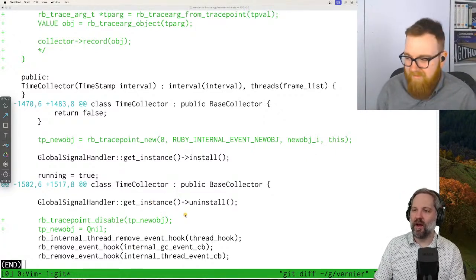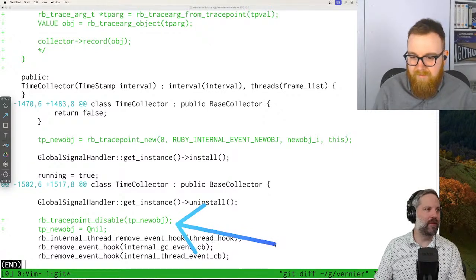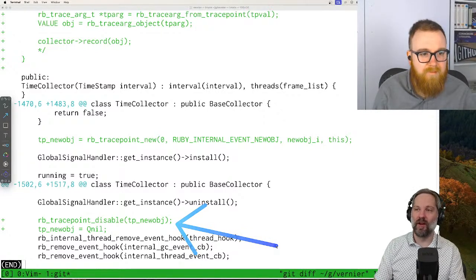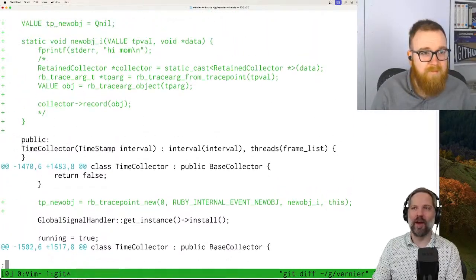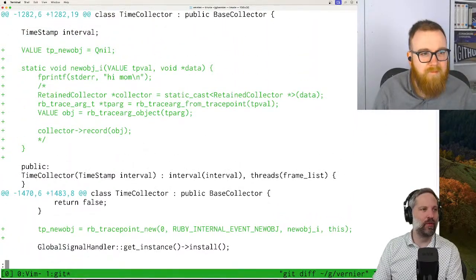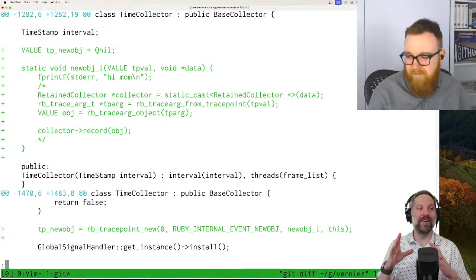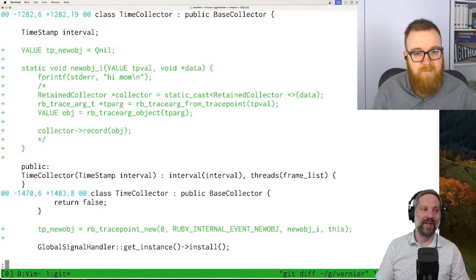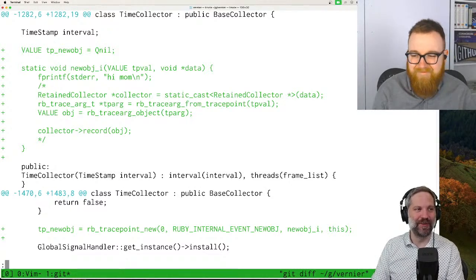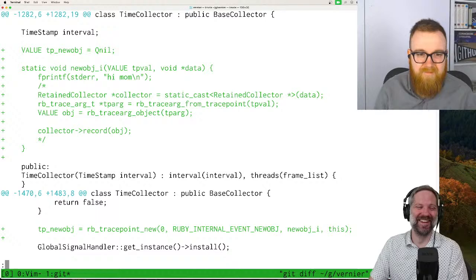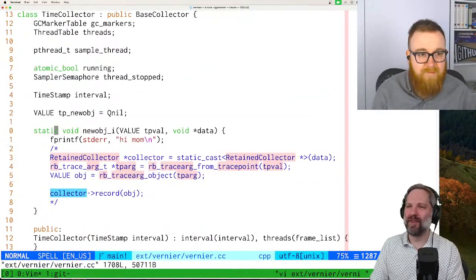And then I know what the problem was. When we shut down the profiler, we say, hey, we want to disable the trace point. I remember when I was hacking on this, I was like, why isn't this working? And I have now realized it's because I never enabled the trace point. When you're using trace points, you have to create them, then enable them, and then disable them. And I missed the critical enable step. Not going to do much good unless it's enabled. So let's do that.